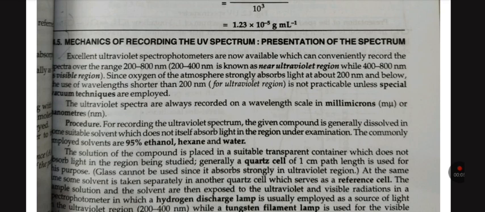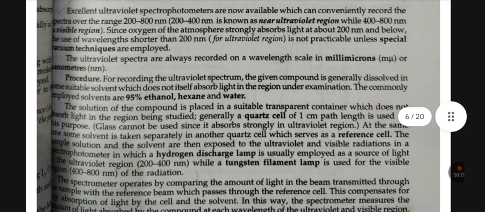Procedure for recording the ultraviolet spectrum: the given compound is generally dissolved in a suitable solvent which does not itself absorb light in the region under examination. The commonly employed solvents are 95% ethanol, hexane and water.